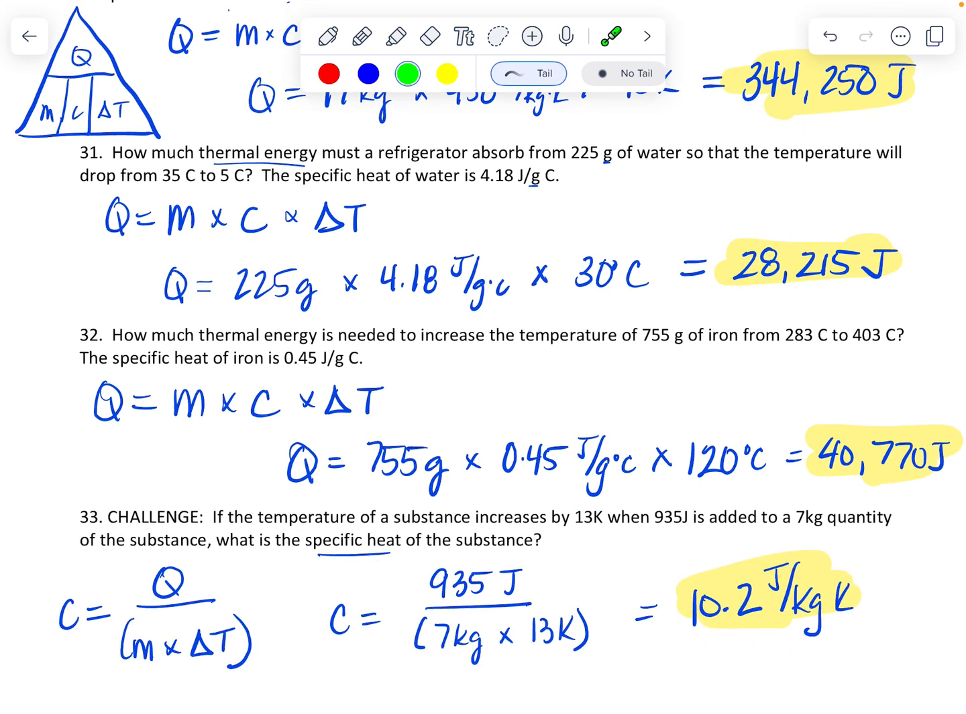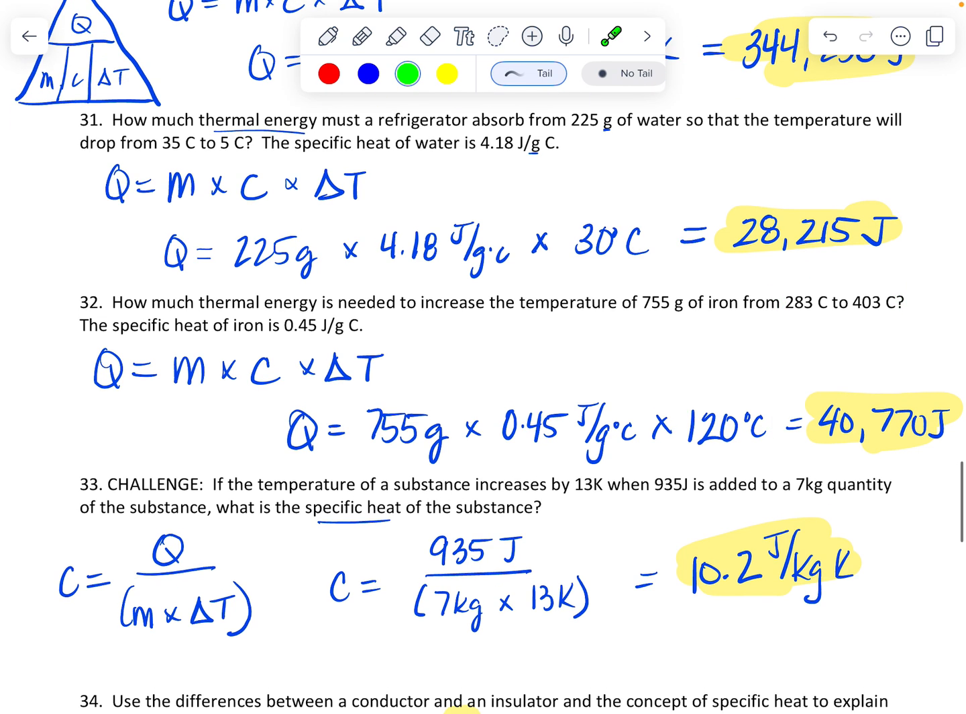32. How much thermal energy is needed to increase the temperature of 755 grams of iron from 283 to 403 degrees Celsius? Specific heat is 0.45. So again, Q, our mass, our specific heat, and our change in temperature, which is 403 minus 283, which is 120. 40,770 joules.